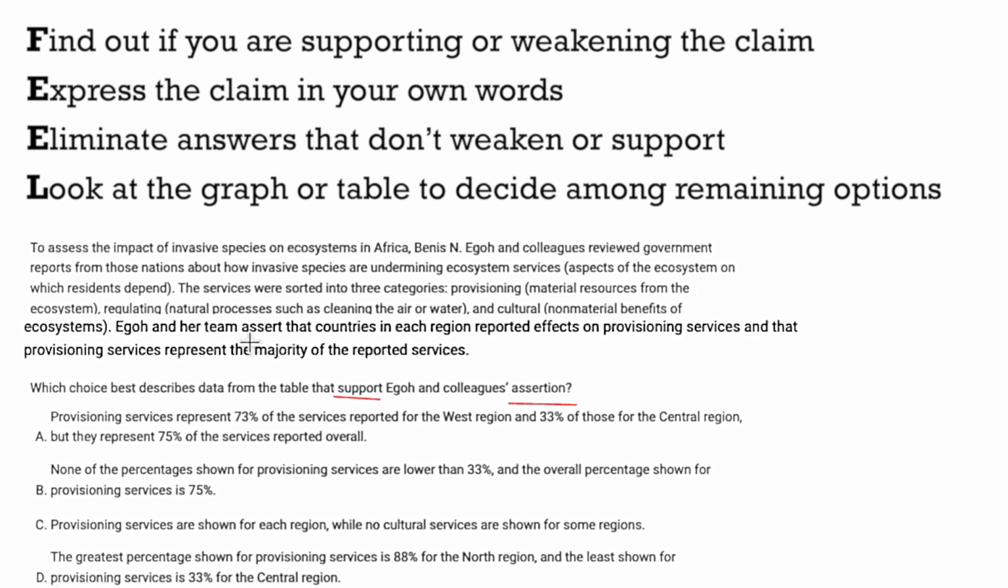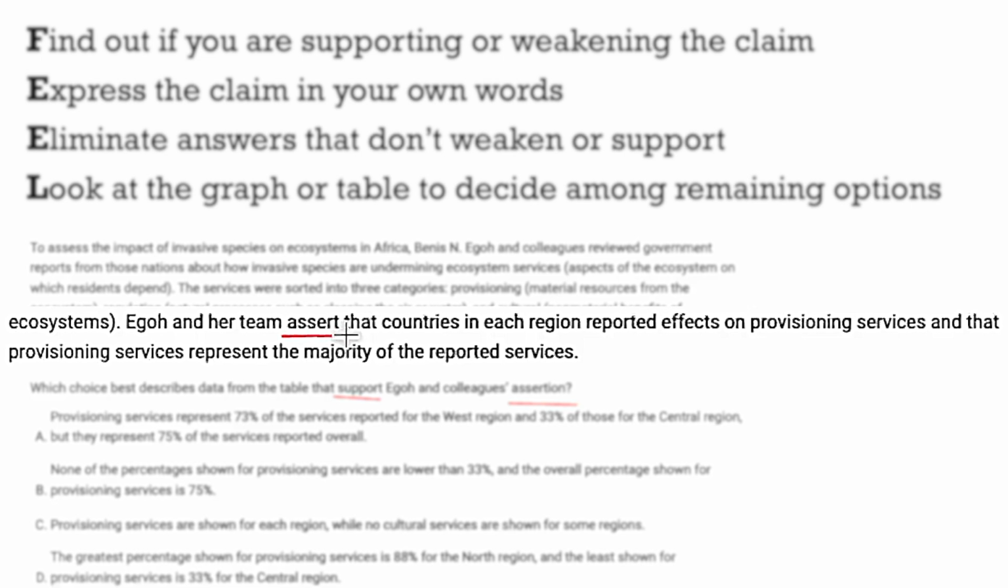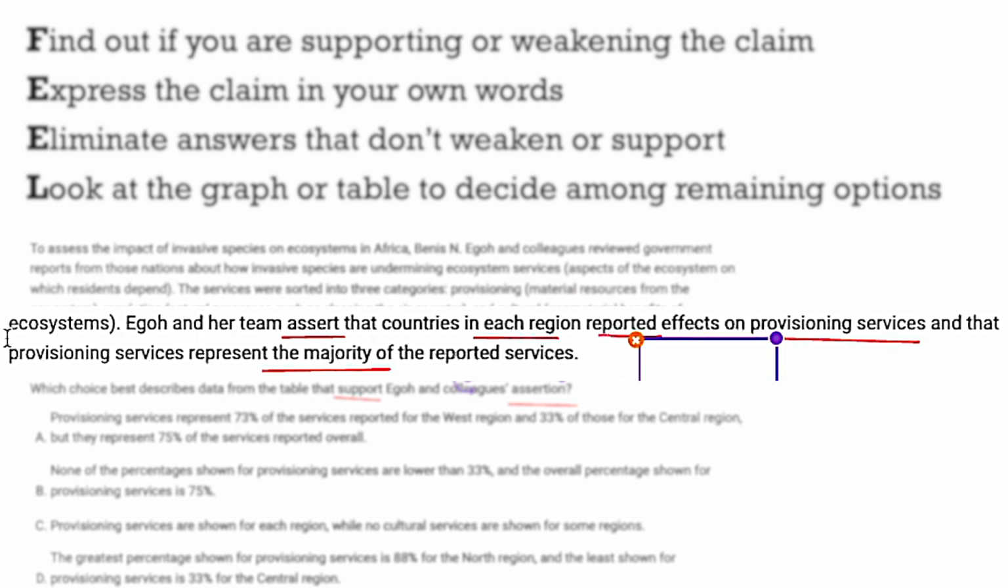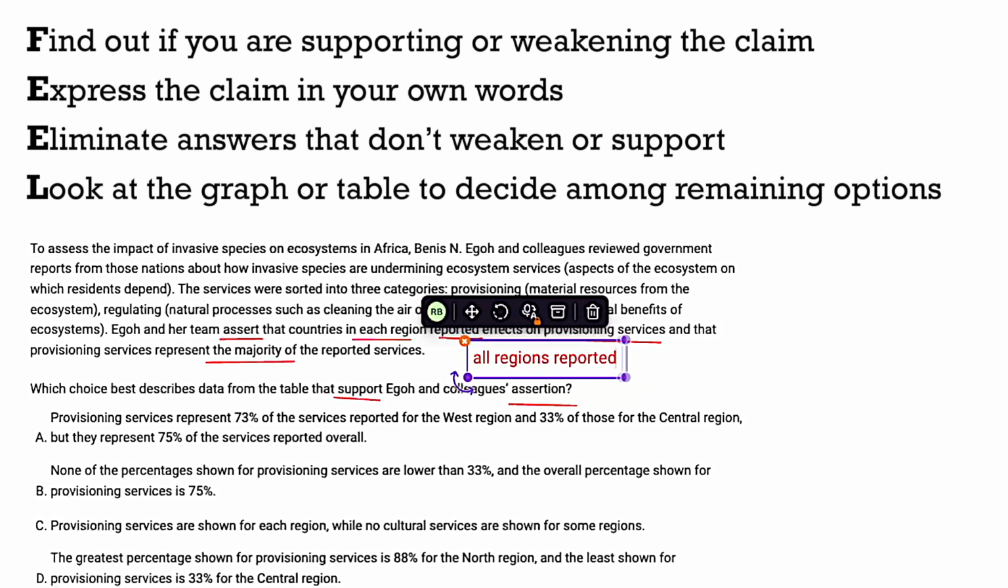And I do see the last sentence here, which is usually where it ends up being. The team assert that countries in each region reported effects on provisioning services. Okay. So each region reported provisioning services, and that provisioning services represent the majority. So they're reporting provisioning services, and that these are the majority of the services that are reported. So in my own words, maybe something like all regions reported PS for provisioning services and majority. Just kind of simplifying things for myself.